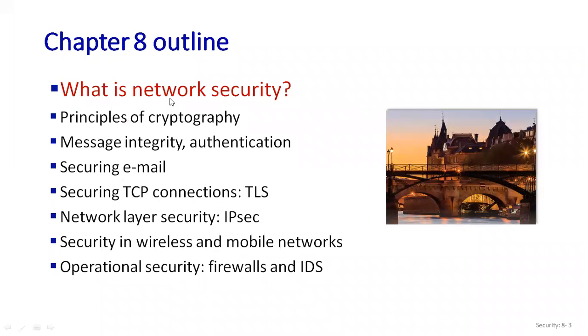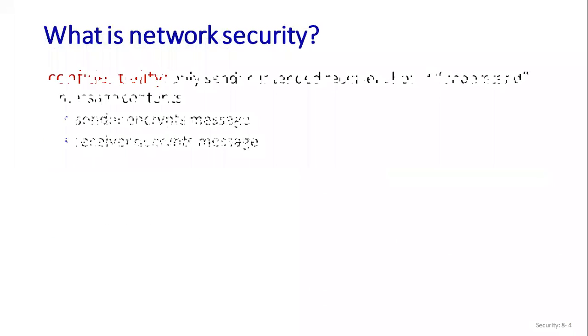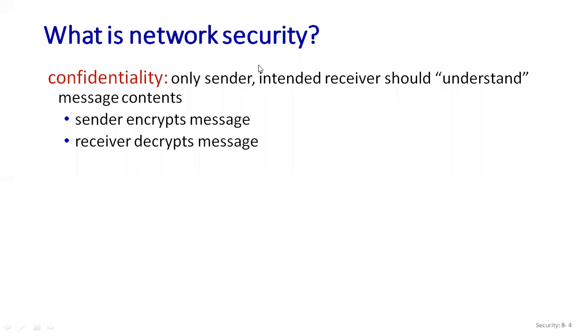Now moving towards the outline, first we will go through network security. So what is network security? As I told you, there are some network services which we are going to provide. The first one is confidentiality, the next one is integrity, and the next one is availability. Discussing confidentiality, you have to always remember two things in your network: one is the sender, another is the receiver. The sender sends the message and the receiver receives the message.